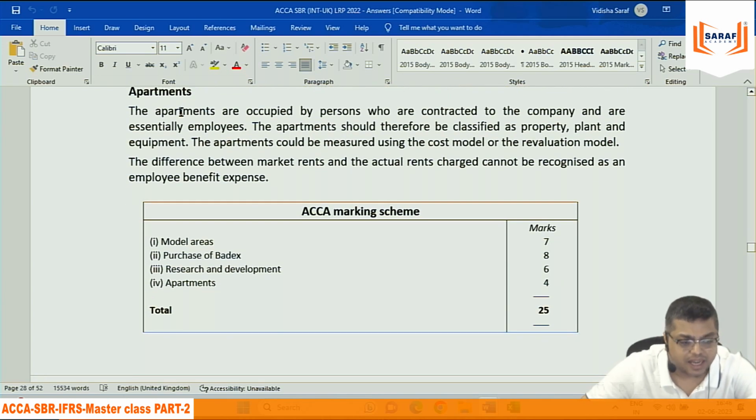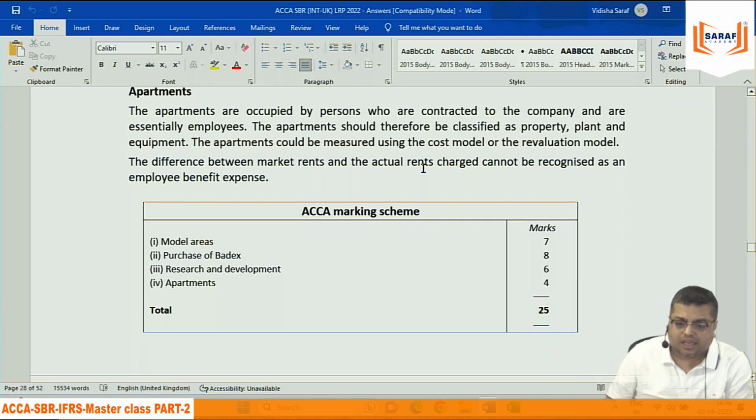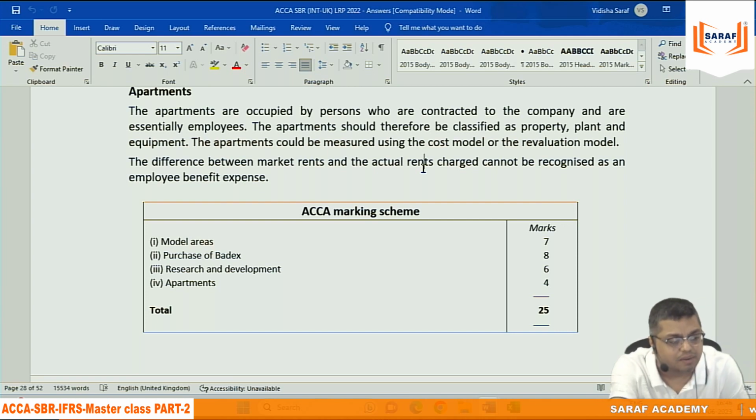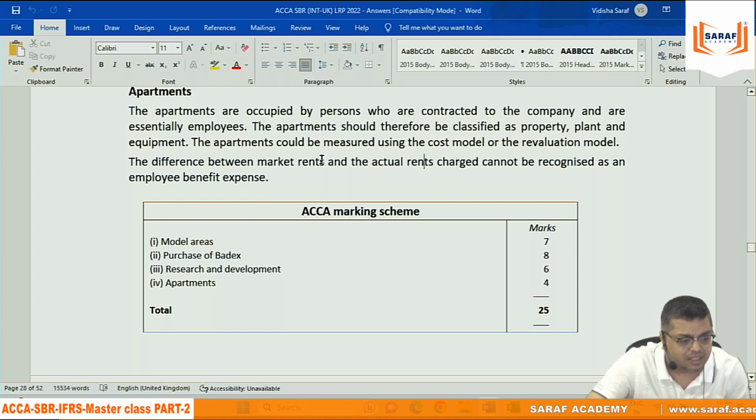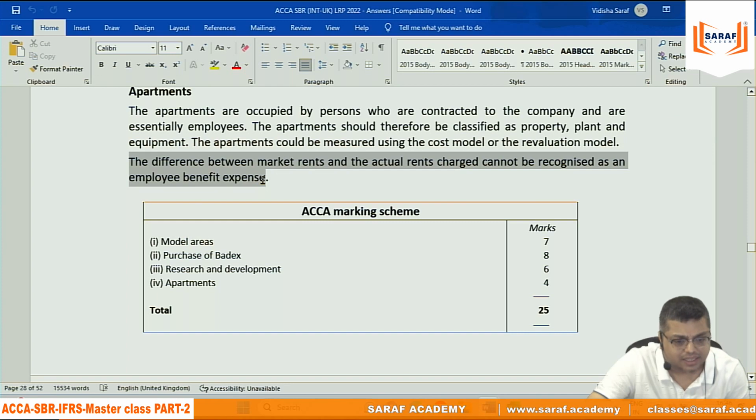But on which point are they giving 1 mark? Suppose occupied by the employee, focusing on this, so this is business purpose. This is not investment property. And I have not said cost or revaluation model, बोलना चाहिए. Whether it's IAS 16 or whether it's IAS 40, we can say that cost or revaluation model both are applicable. So वो लिखना चाहिए, नहीं तो कोई नंबर एक नंबर उस पे नहीं मिलेगा. And saying that this cannot be recorded as an employee expense, that is also 1 mark.